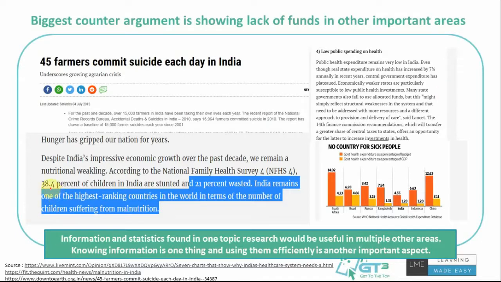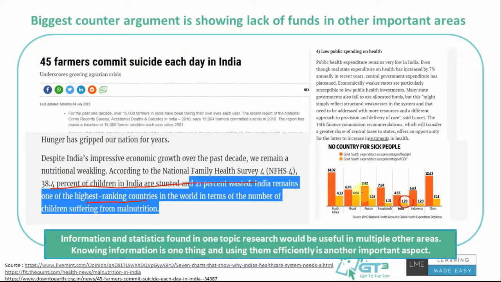And 21% is wasted according to some reports. Right, we can invest the money to ensure that, and we are one of the highest ranked countries in the number of children with malnutrition. Right, you can also argue for the public health spend. You see this chart talks about how India only spends 1.28% of its GDP on